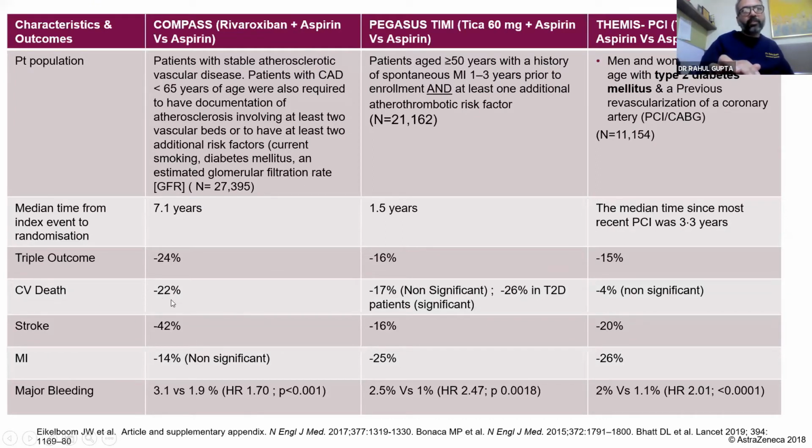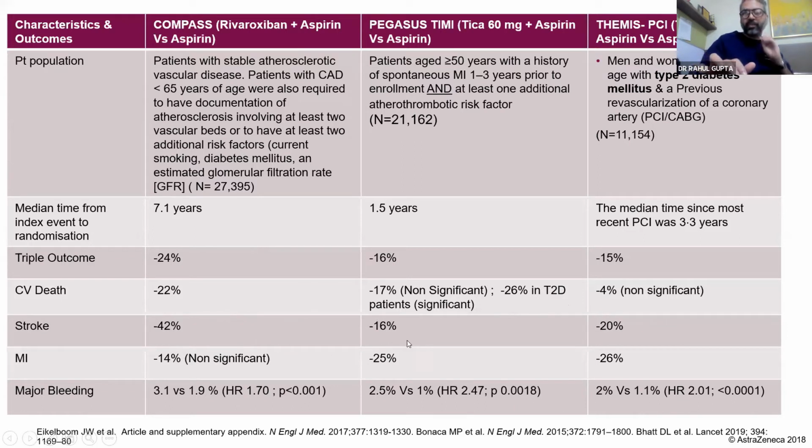There was a 22% reduction in CV death in the COMPASS trial, which Dr. Patki would concentrate on. But look at this diabetic subgroup of the Pegasus TIMI trial. There was a 26% reduction, which was again highly significant. Stroke reduction was definitely more in the COMPASS trial, and we have a critical analysis for why it must have happened in the COMPASS trial.